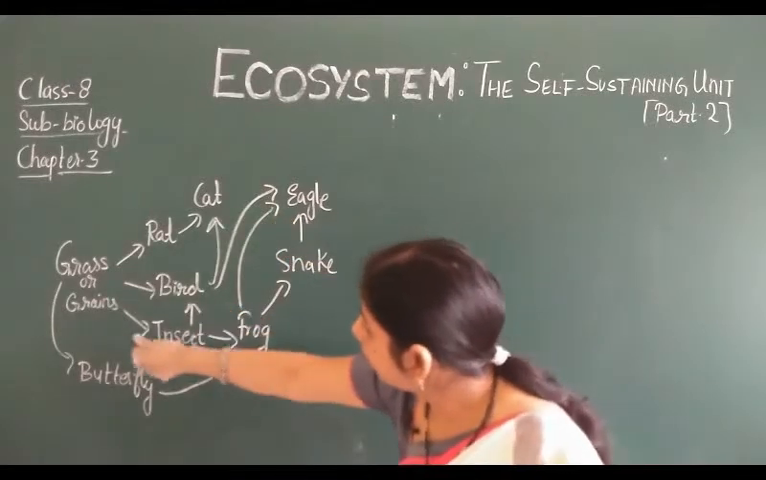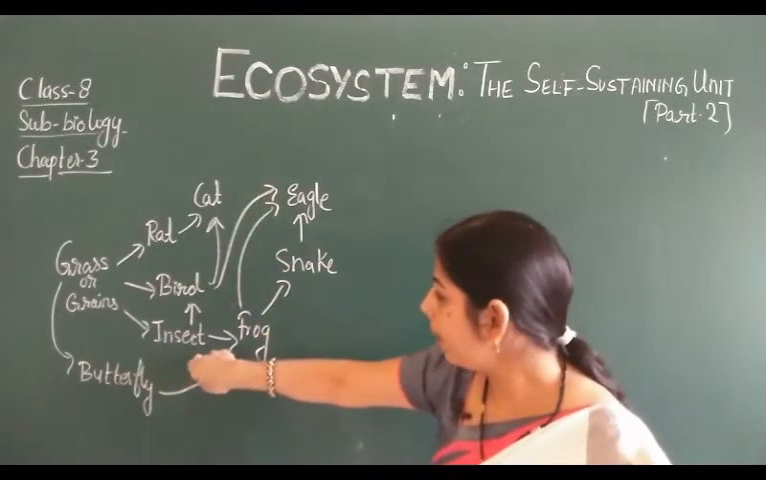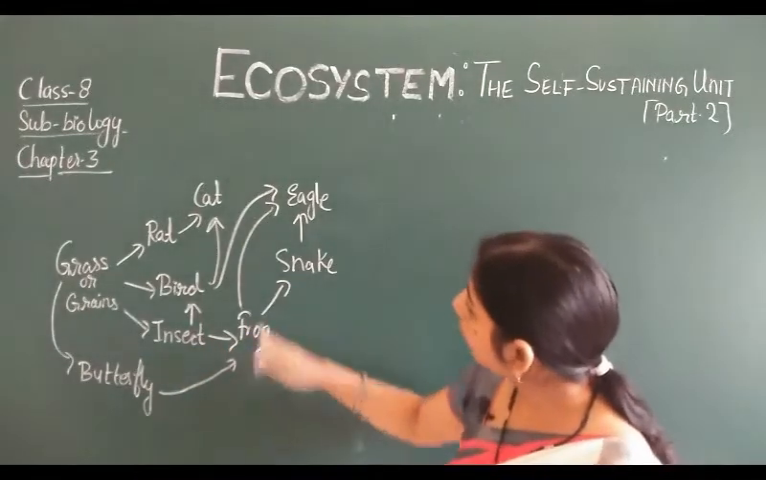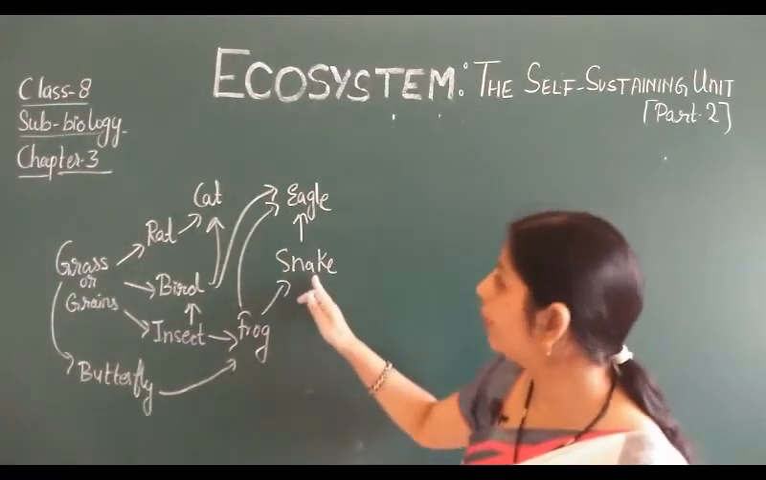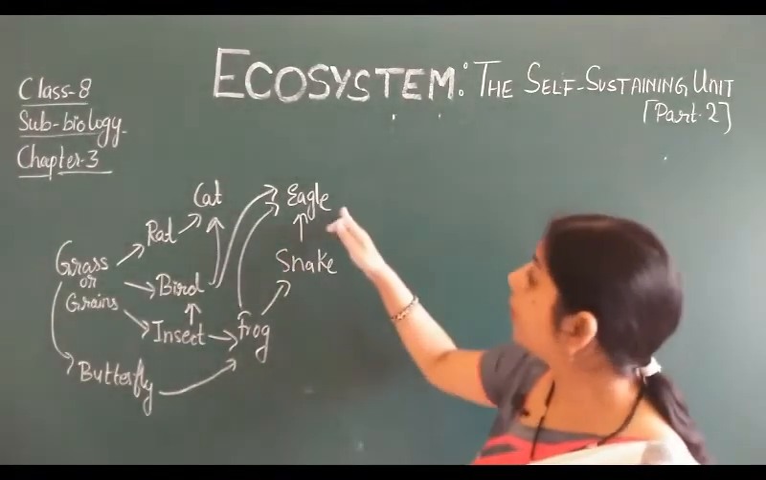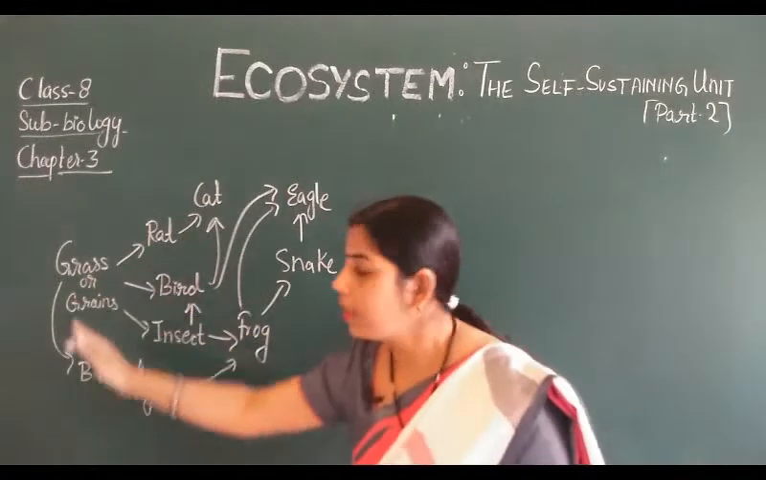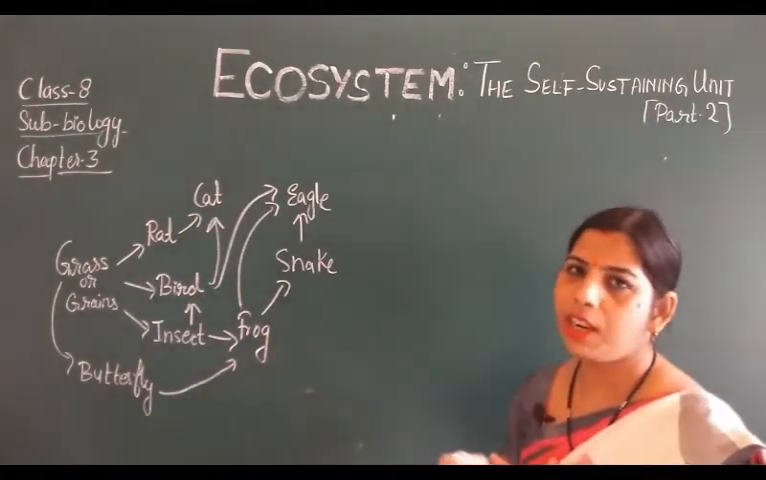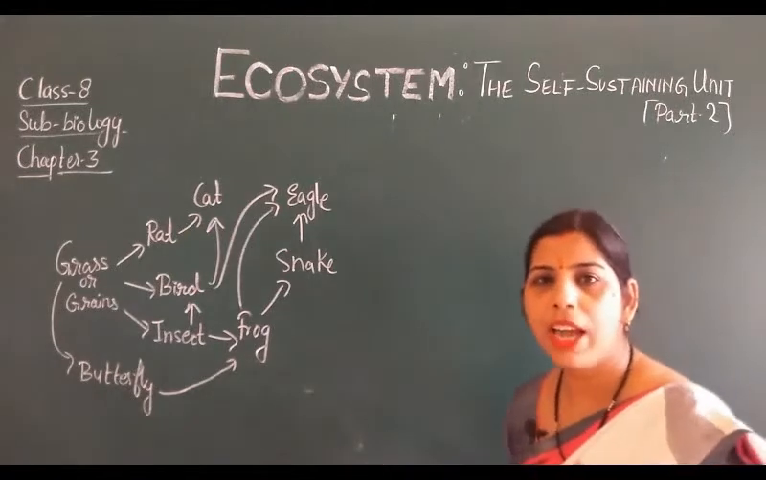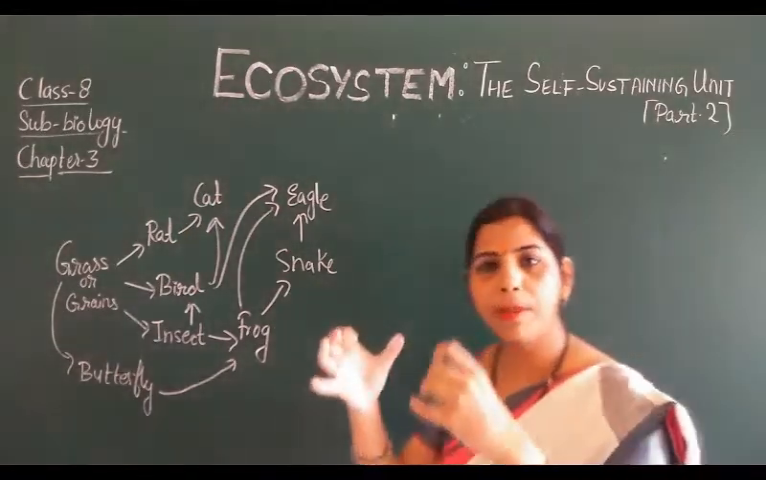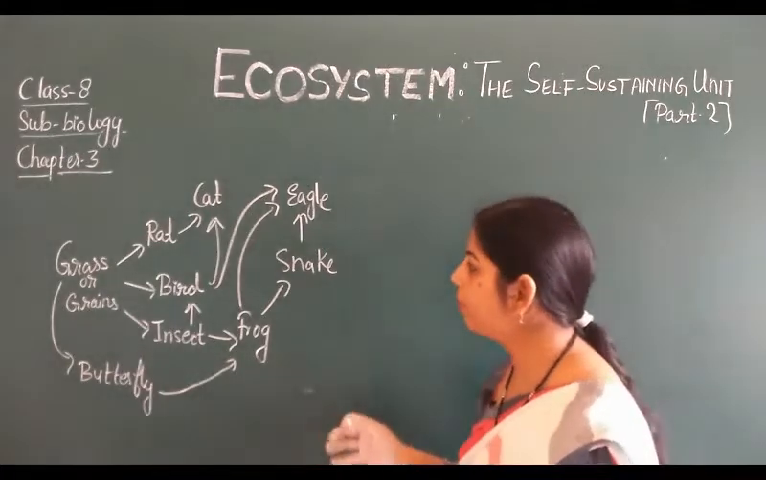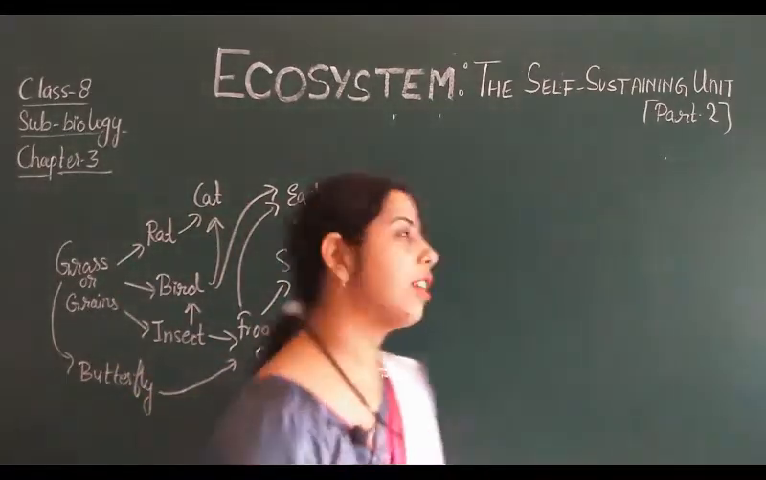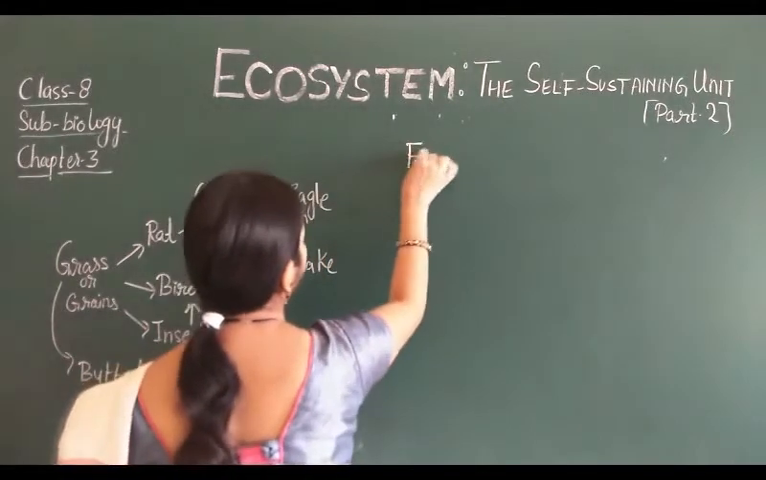Now the grains which are eaten by the insect can be eaten by the frog. The frog is also eaten by the eagle, the frog is also eaten by the snake, and the snake is eaten by the eagle. That means there is no single sequence here. Multiple food chains are involved naturally in the environment, and this makes a complex structure. This complex structure is known as the food web.